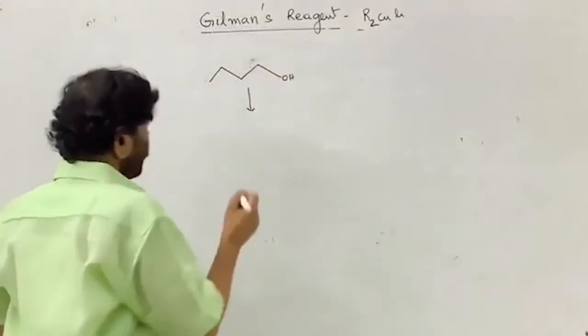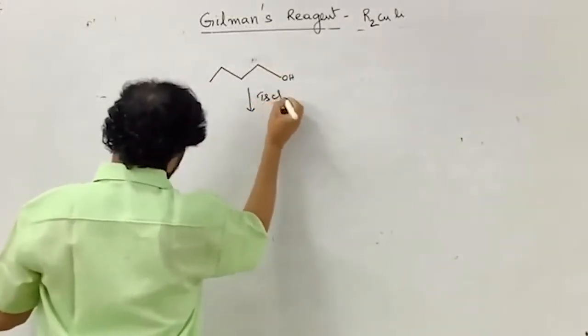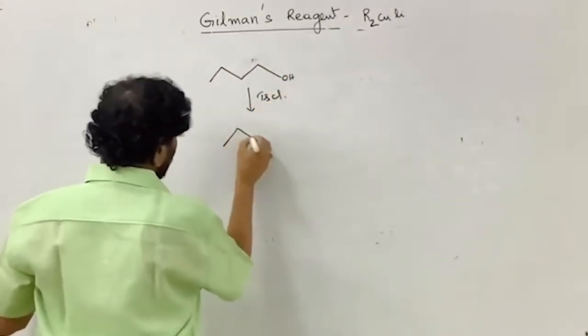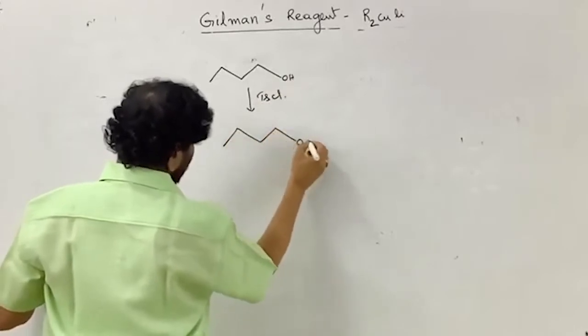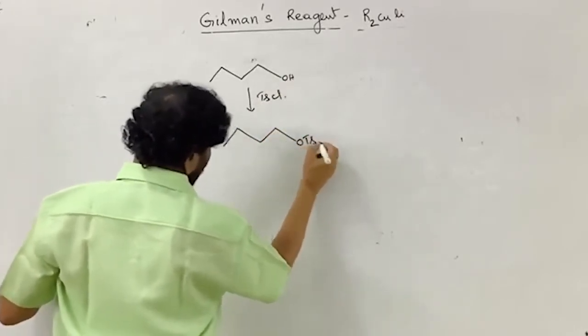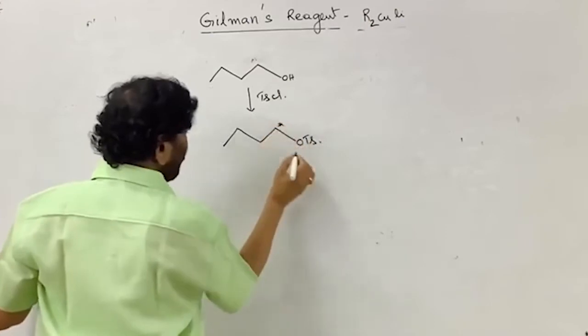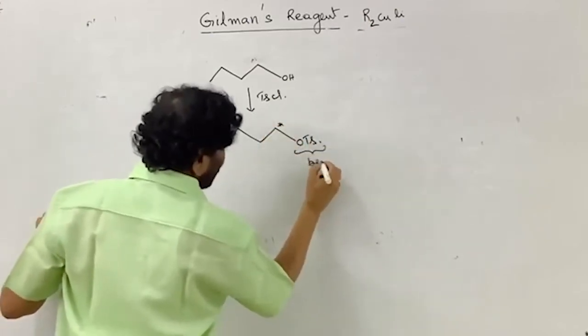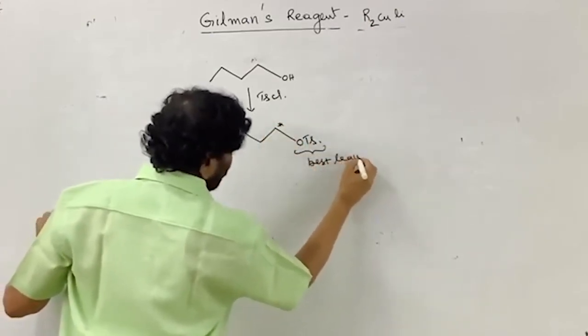If you treat with tosyl chloride, this is converted to the tosylate, this is a tosyl group. This is the best leaving group.